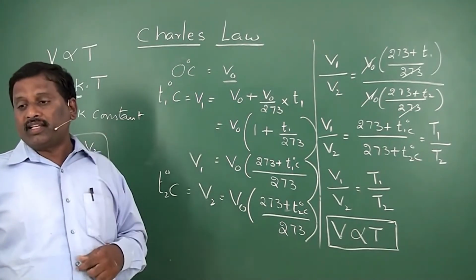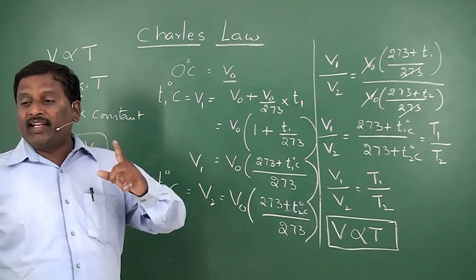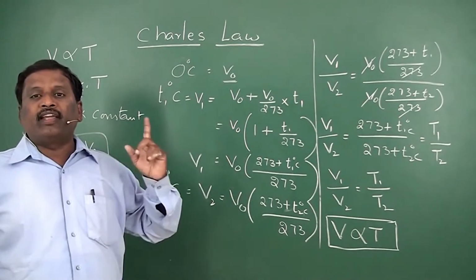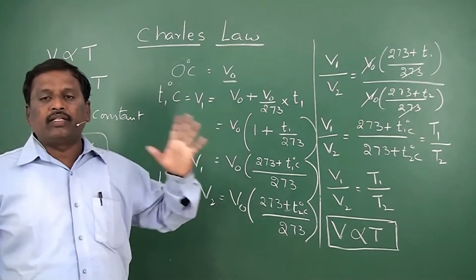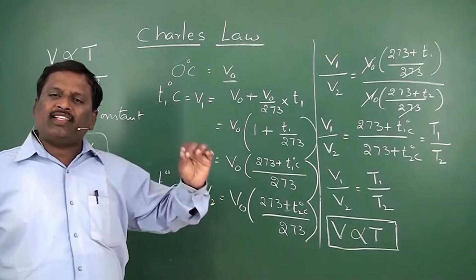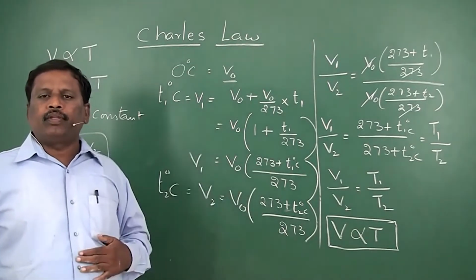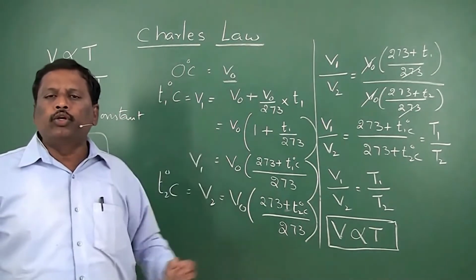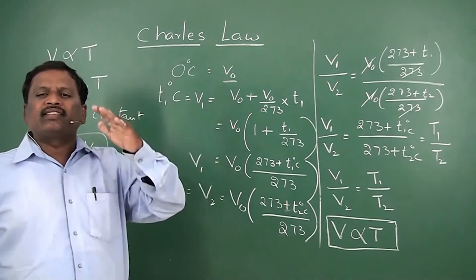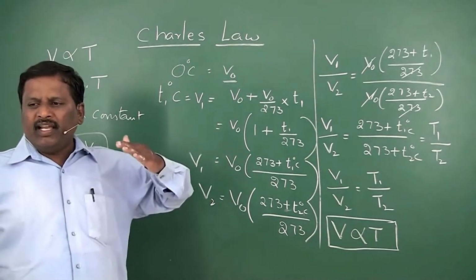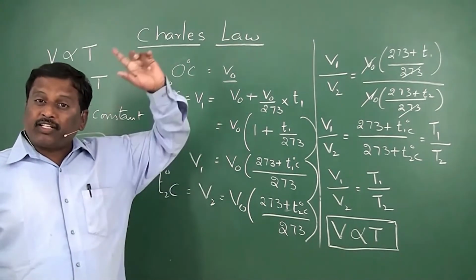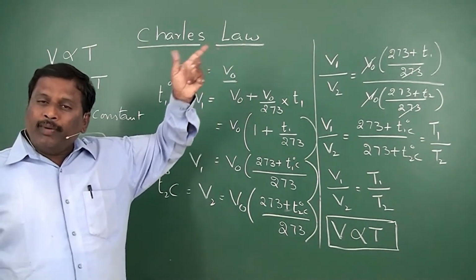For that he said that for every 1 degree centigrade increase of temperature, the volume of the gas will also increase by 1 by 273th of its volume at 0 degrees centigrade. That means the increase or decrease of the gas is with respect to its volume at 0 degrees centigrade.